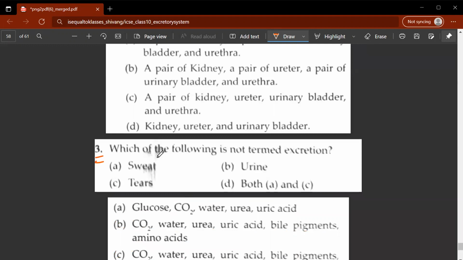The third question: which of the following is not termed as excretion? You have sweat and tears, then you have urine, and then you have both A and C. So the correct option would be D, both A and C. Now, why? Because sweat and tears are not termed as excretion. Excretion is removal of harmful nitrogenous substances from the body, whereas sweat passes small amounts of nitrogenous substances, and its main function is thermoregulation. It is secreted from sweat glands, whereas tears are also a secretion of lacrimal glands.